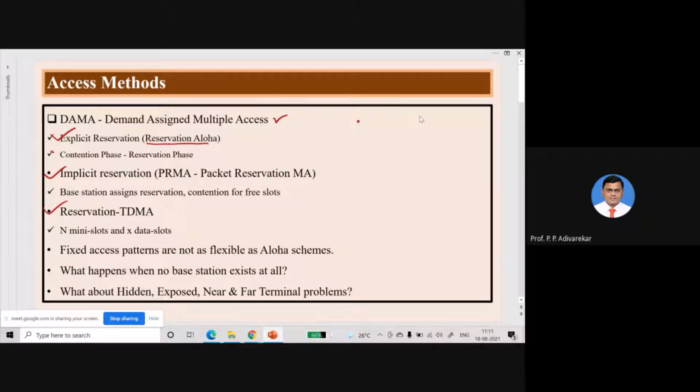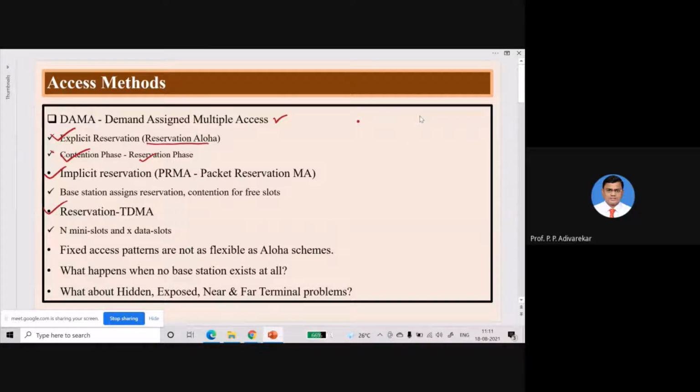There are basically two phases in this: the first one is the contention phase, and the second one is the reservation phase. During the contention phase, you cannot transmit your data. You have to reserve the time slots in which you will transmit the data. So in the contention phase, all users compete with each other to reserve the time slots, and no data transmission is possible.